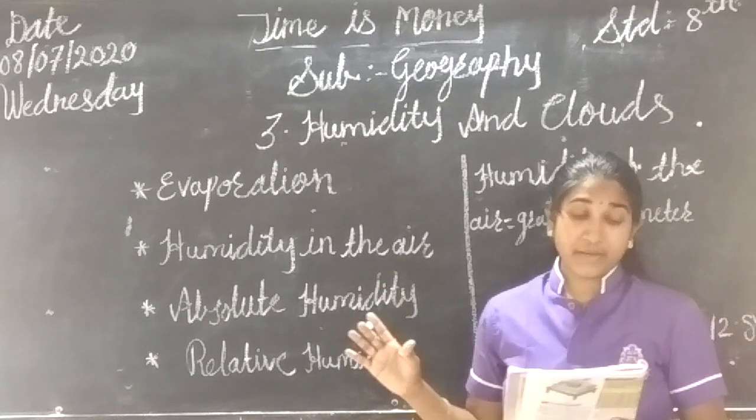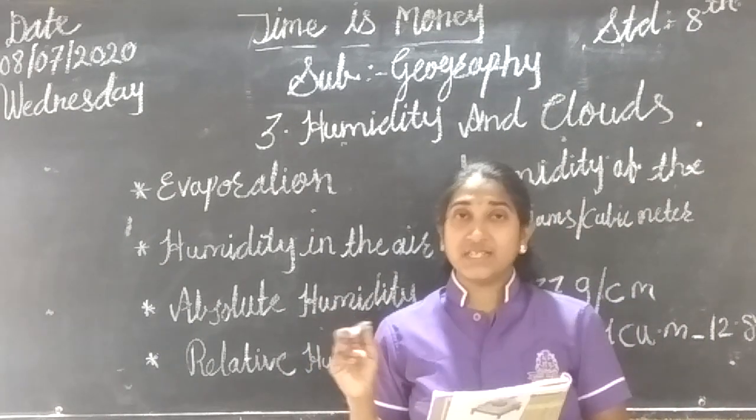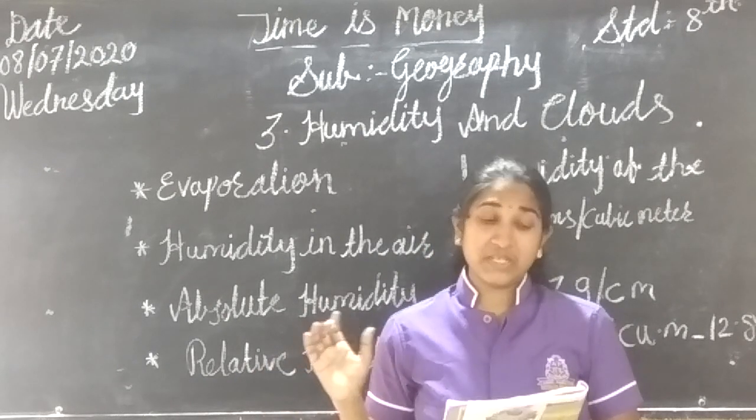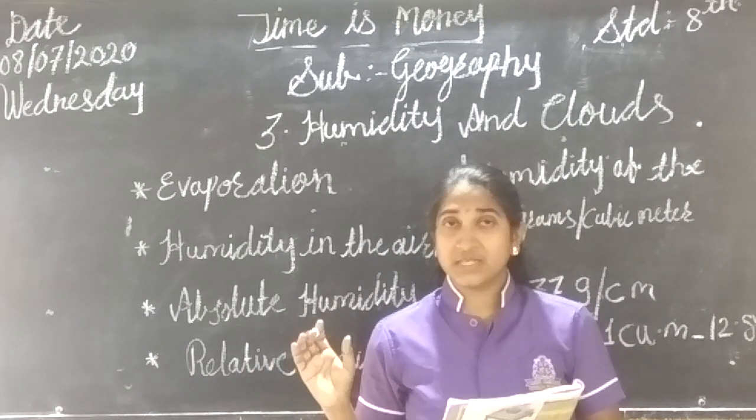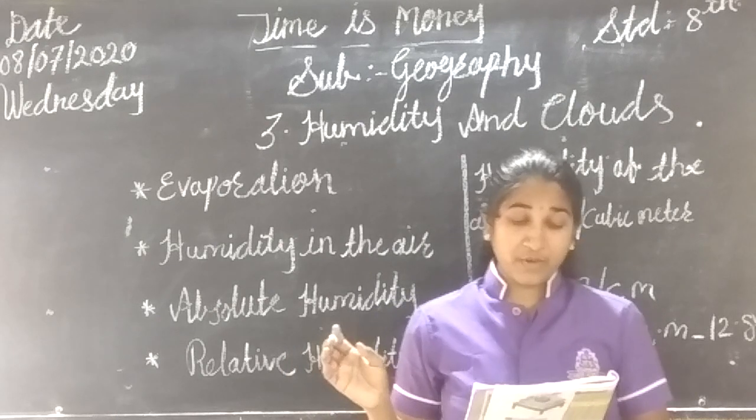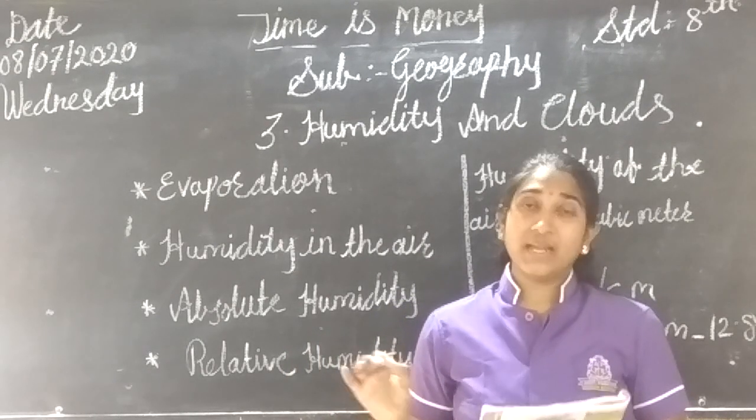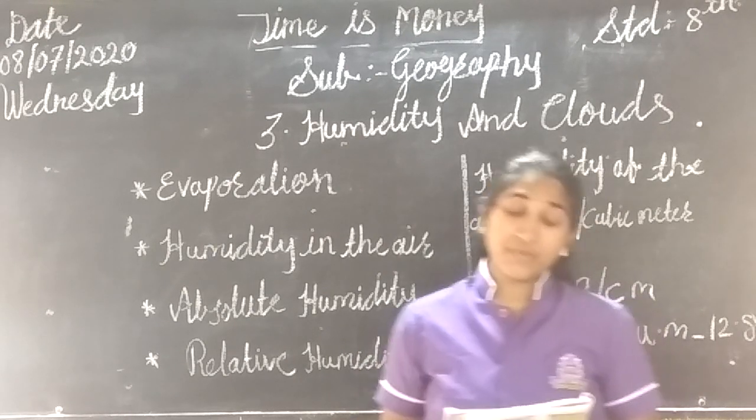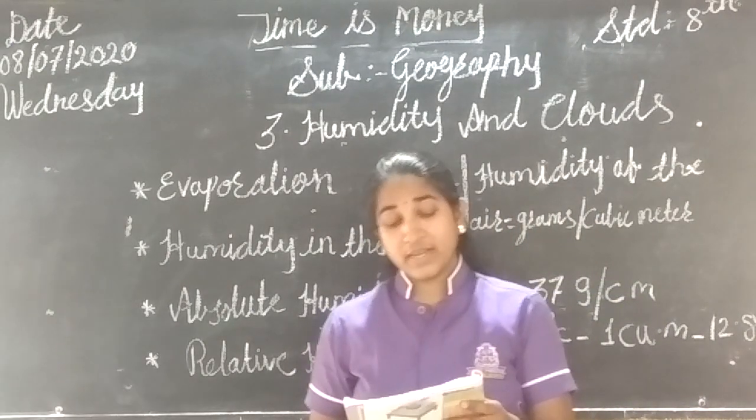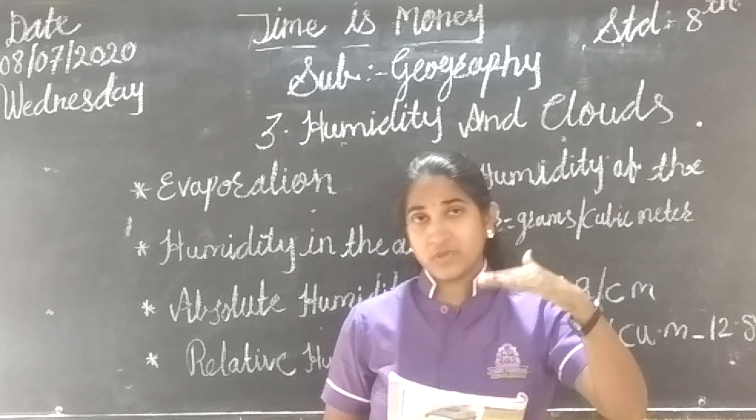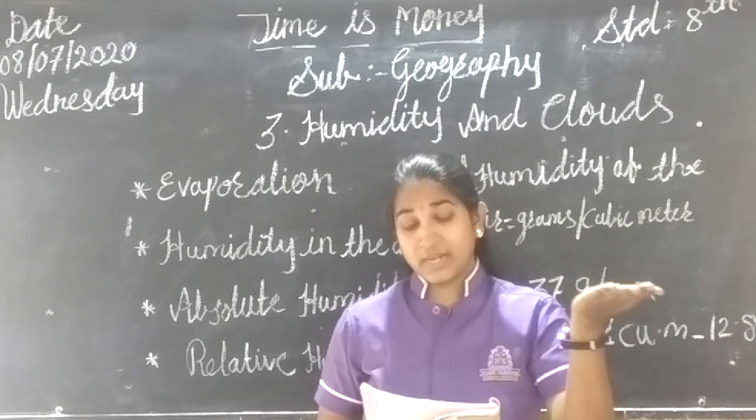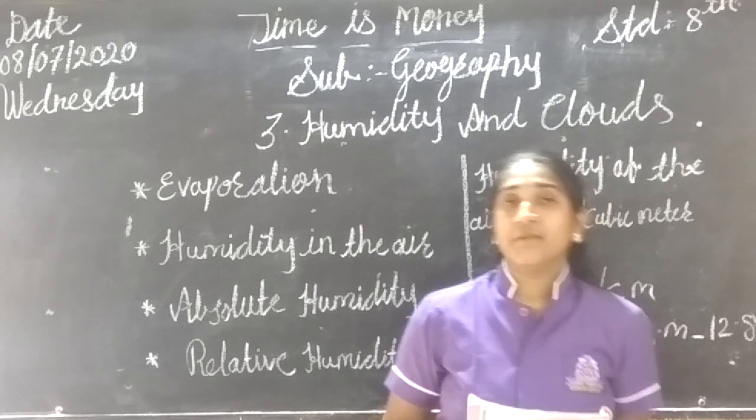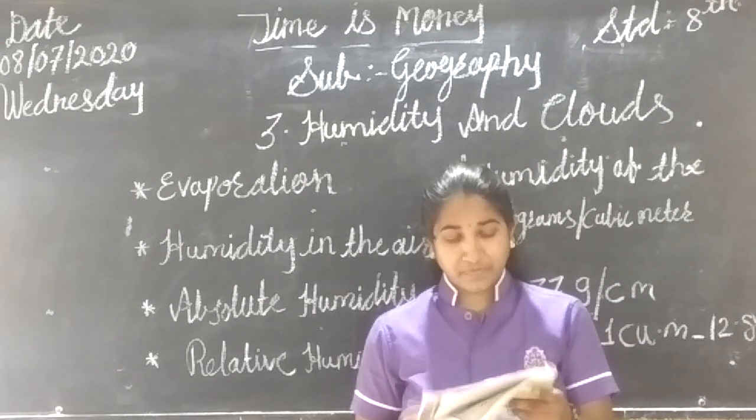See, relative humidity is given as R.H., and it is always in percentage form. You can see a formula is given: relative humidity is equal to absolute humidity divided by vapor holding capacity, into 100. Multiplied by 100 because it shows the percentage.